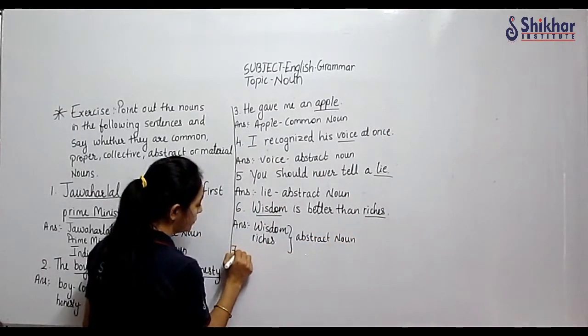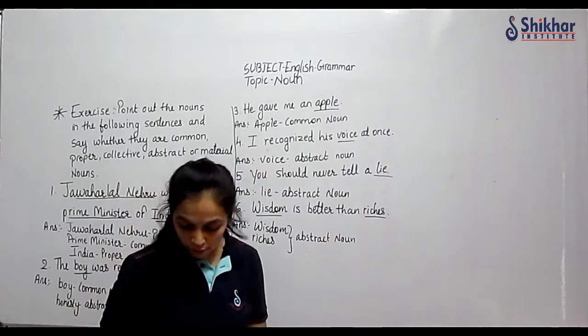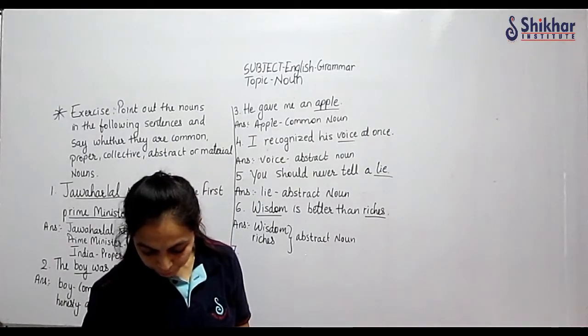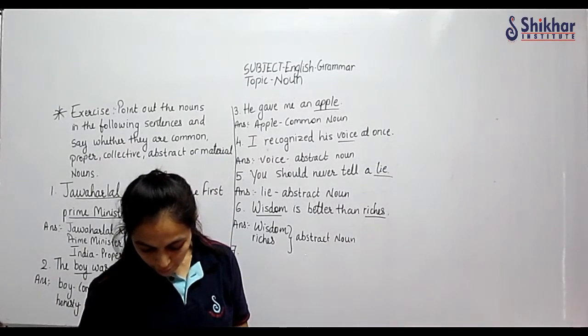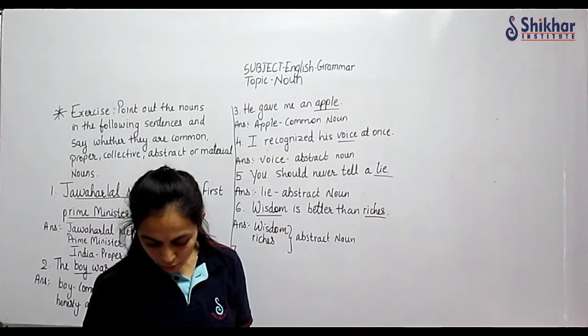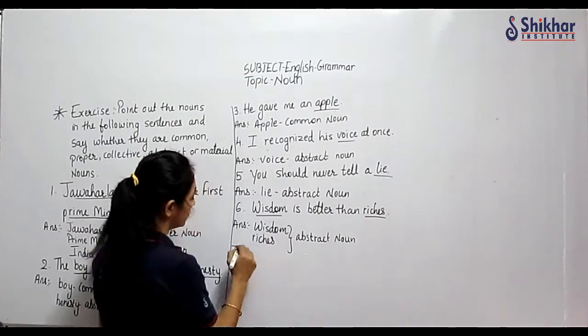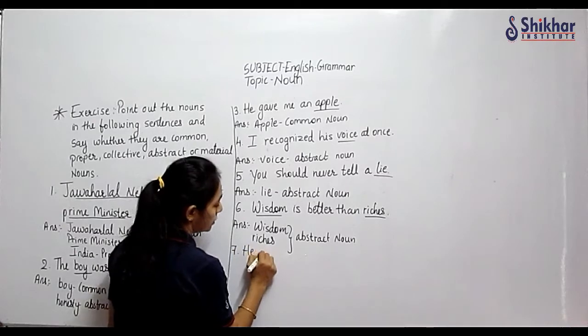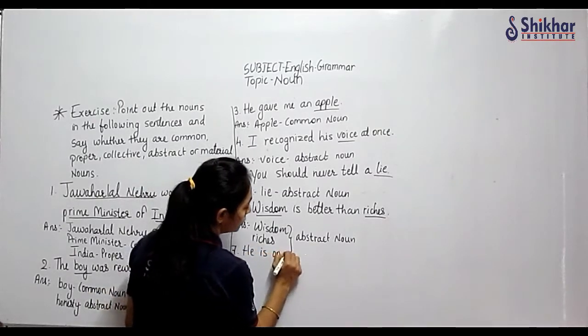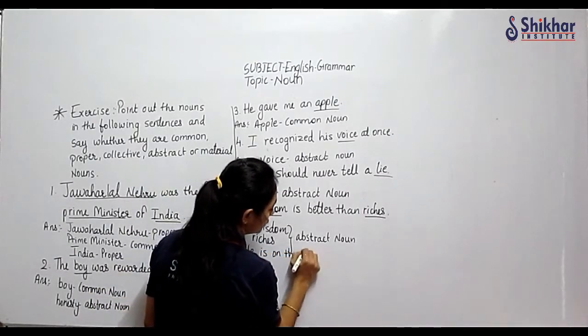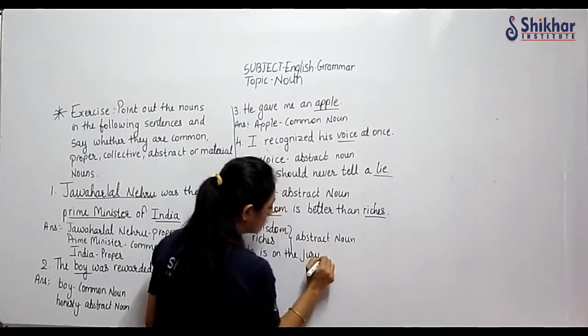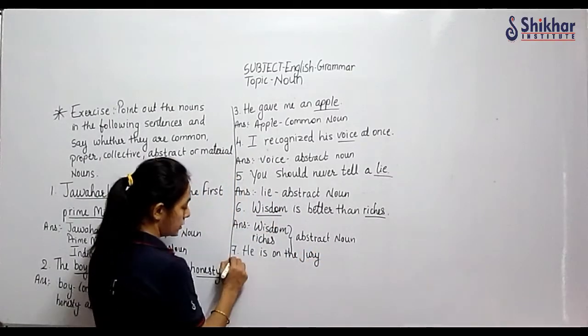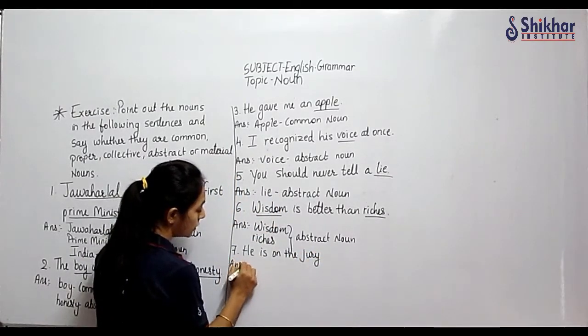Then seventh one. All sentences will come, no problem. Seventh one is, He is on the jury. So again, how many nouns do we have here?